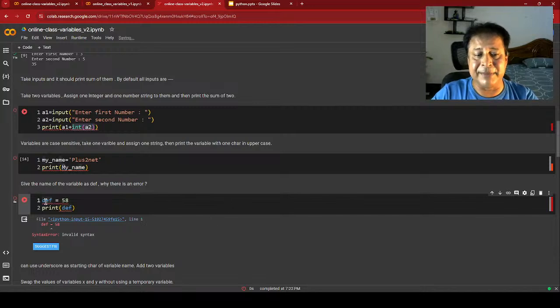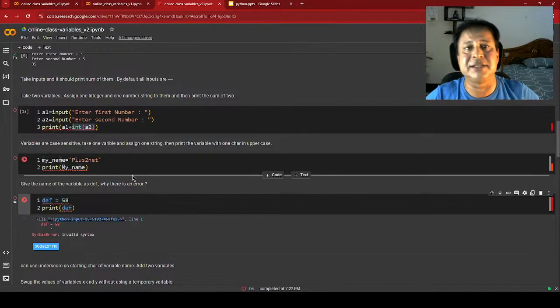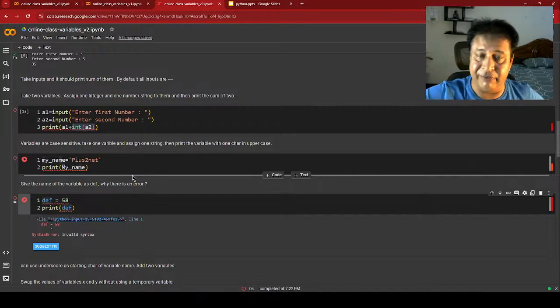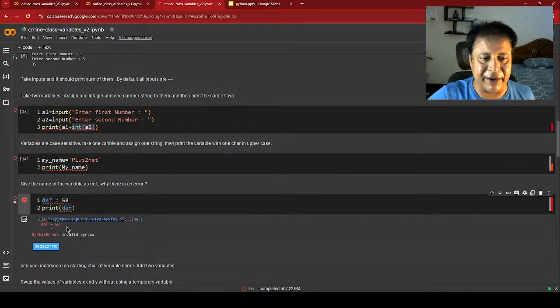Now what the problem is, def is a reserved word for Python. It has a set of reserved words. We can even list out what are the reserved words in Python. Say if, then this is def, like that around 40-50 reserved words are there. So else is a reserved word, int, because just now we have used int. All the reserved words and internal functions are there, which you cannot use as a variable name. So that is the reason invalid syntax has come.